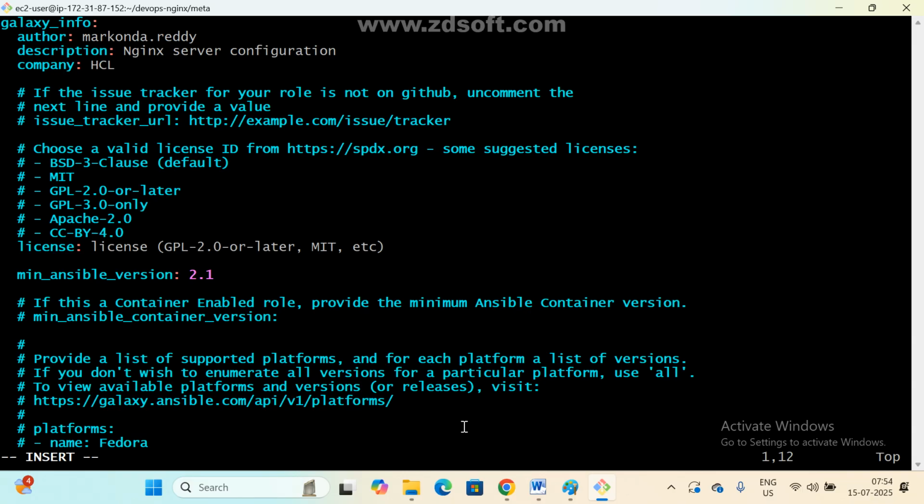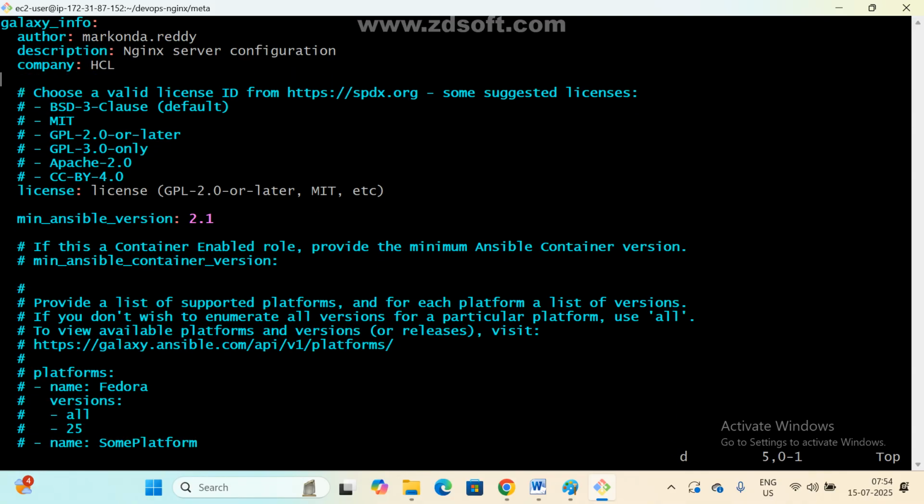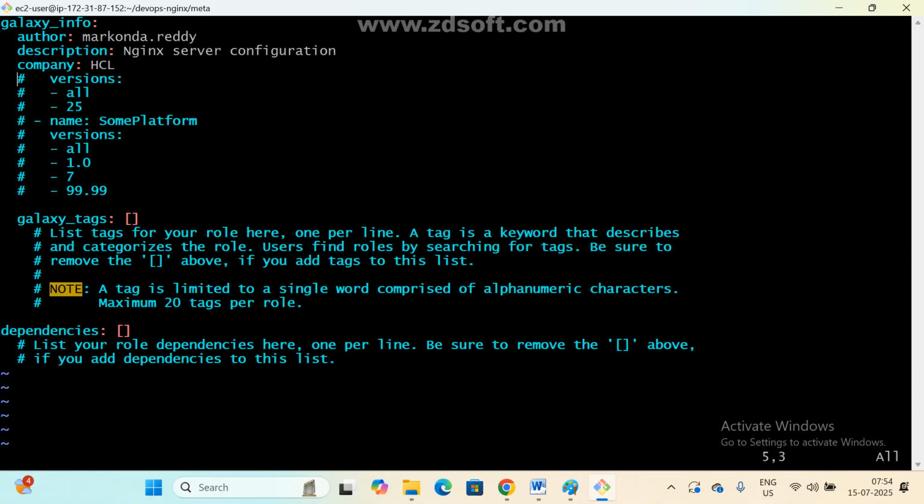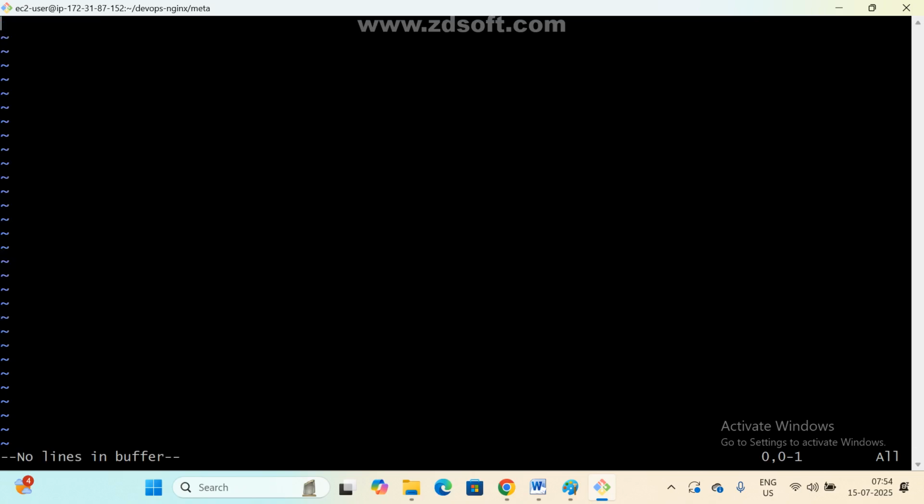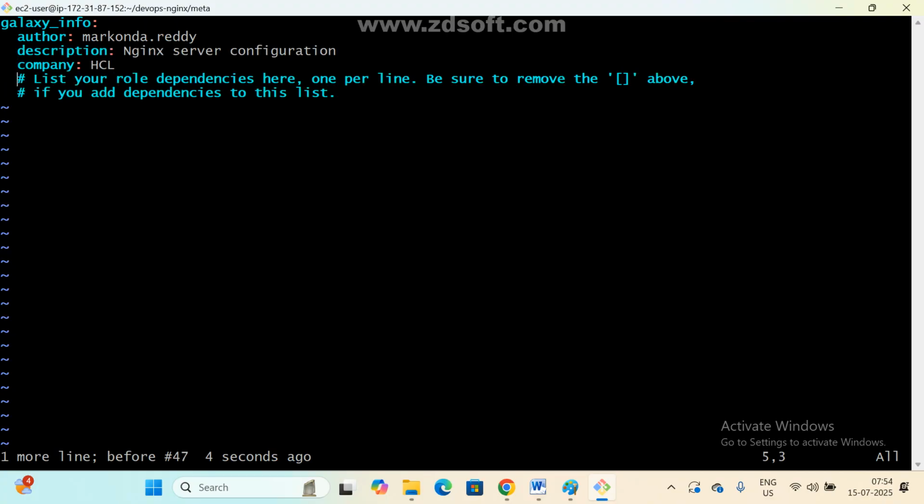Insert. Here we are using Ansible. Remove this and all. If you don't want to remove this and all, go to this line and press dd. Delete command dd.